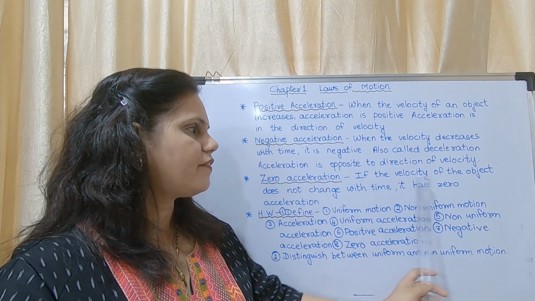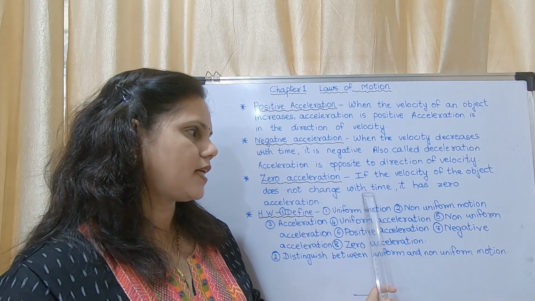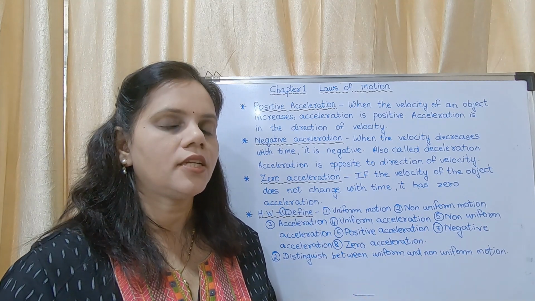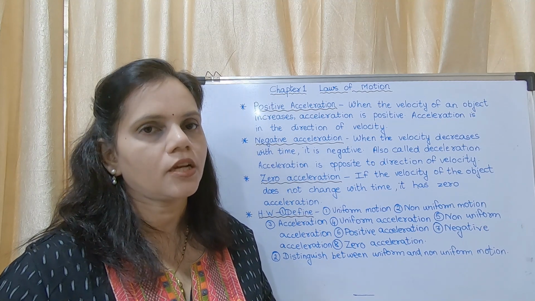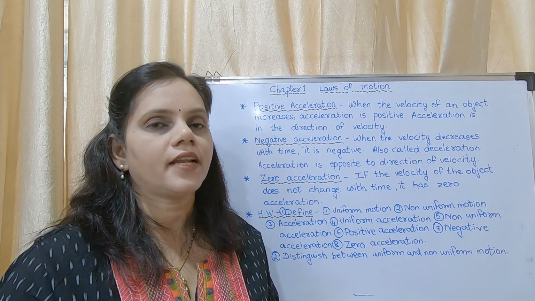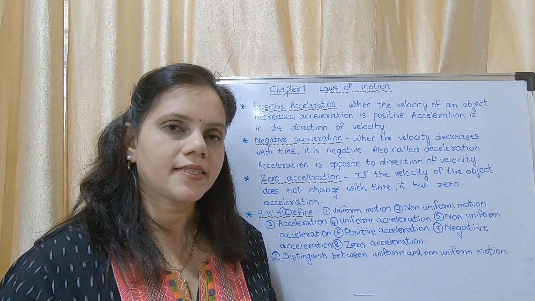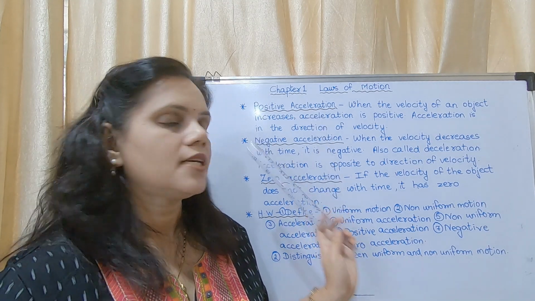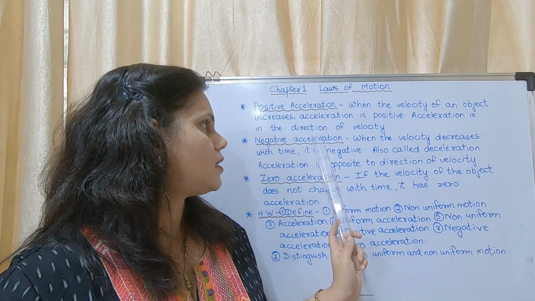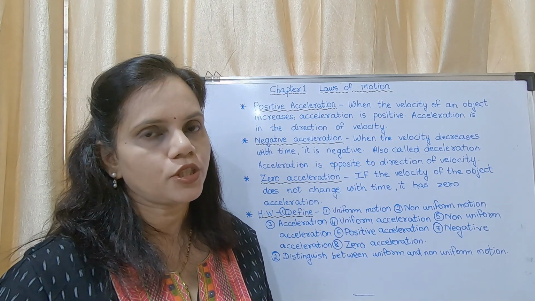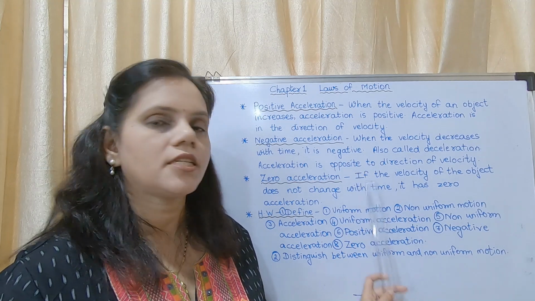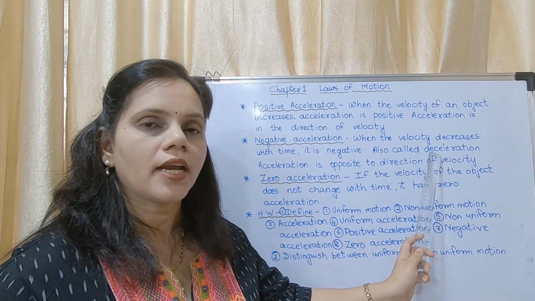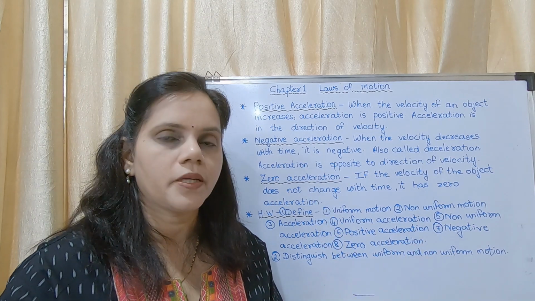Zero acceleration: if the velocity of the object does not change with time, it has zero acceleration. So have you understood positive, negative and zero acceleration? What is positive acceleration? If the velocity is increasing. What is negative acceleration? If the velocity is decreasing. What is the direction of positive acceleration? Same as that of the velocity. And the direction of negative acceleration is opposite to that of the velocity. If the velocity is not changing, it is zero acceleration. Negative acceleration is also called deceleration. So these are the topics for today.